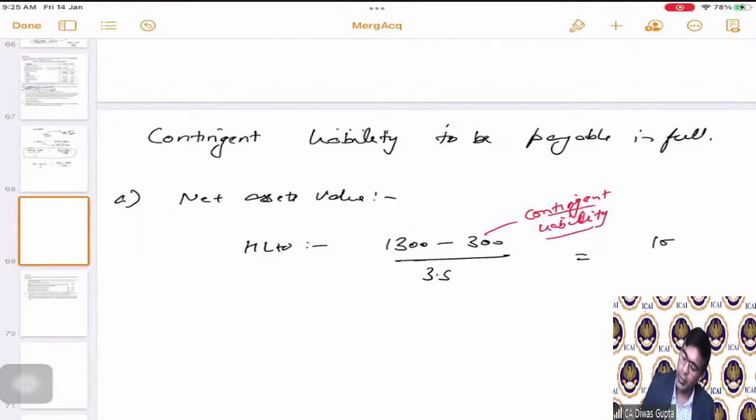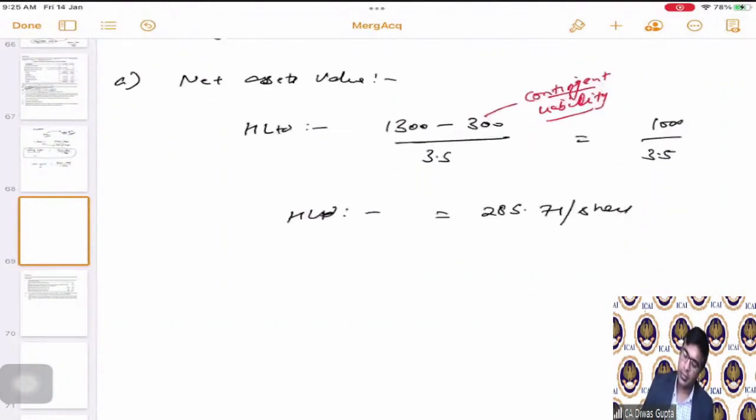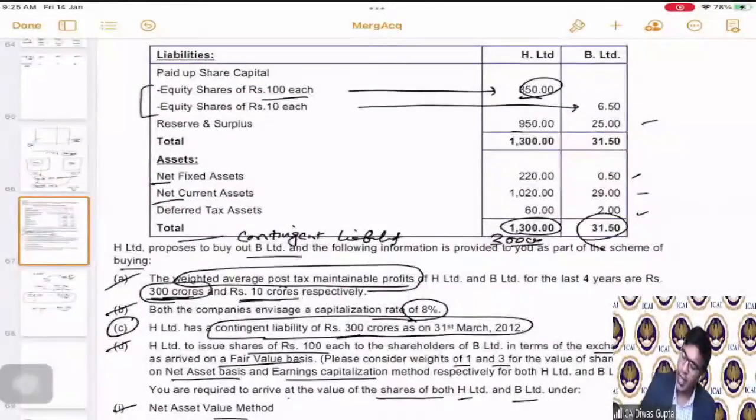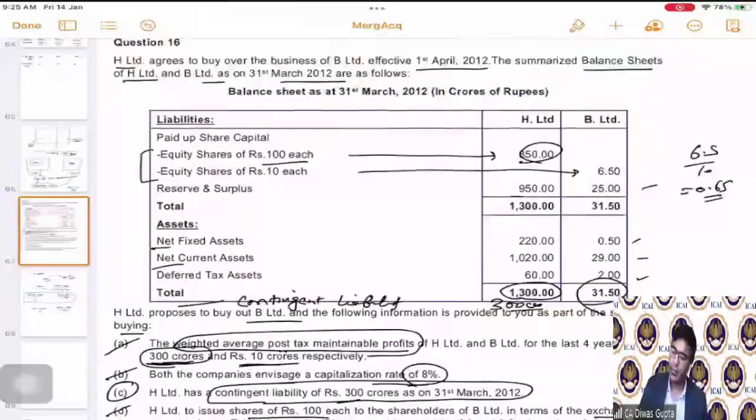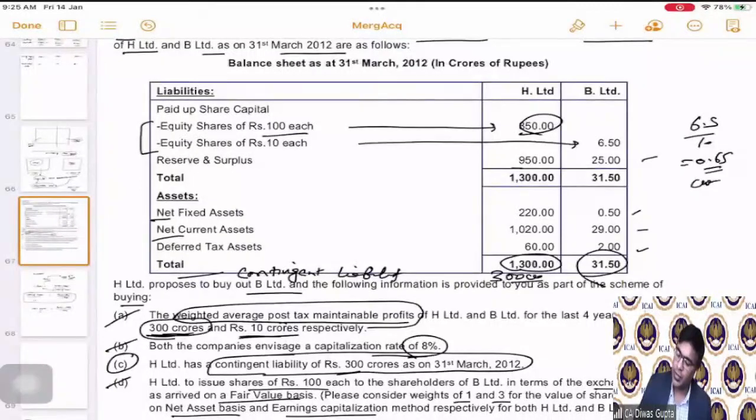This is equal to 1000 divided by 3.5, which is 285.71 per share. This is for H Limited. Similarly, for B Limited, what's the total assets value? 31.5. And the number of shares are 6.5 divided by 10, which is 0.65 lakhs. Sorry, this is in crores. So 0.65 crores. Correct?